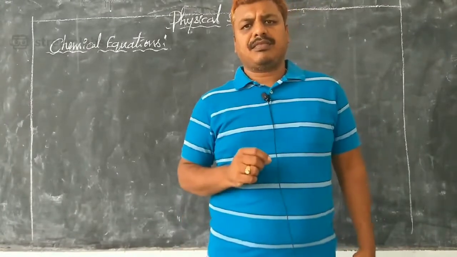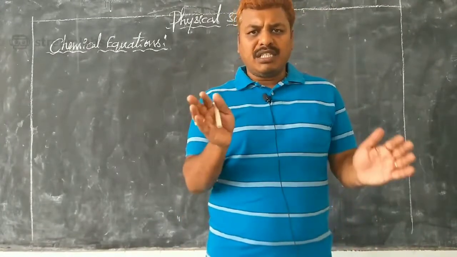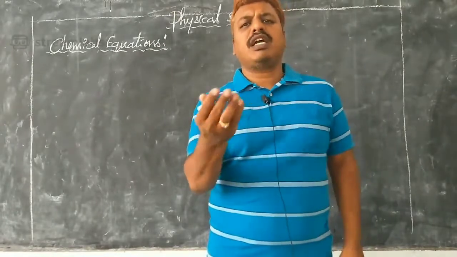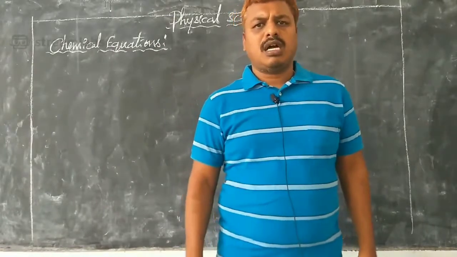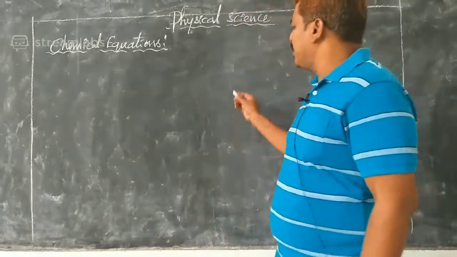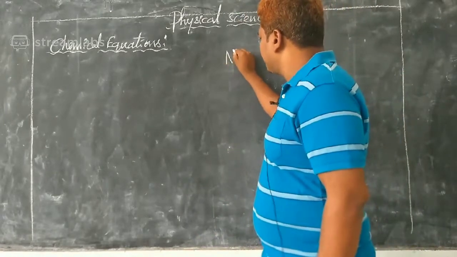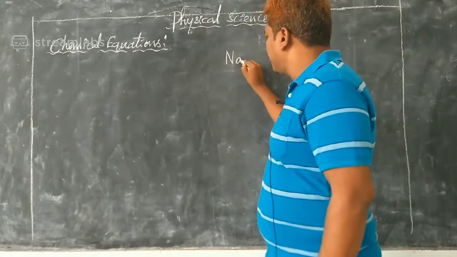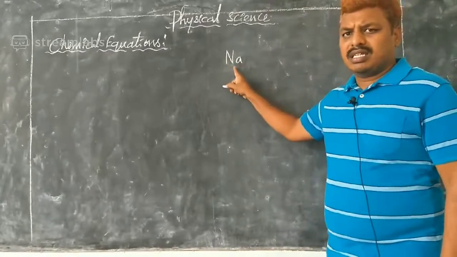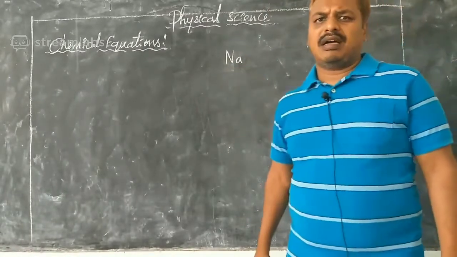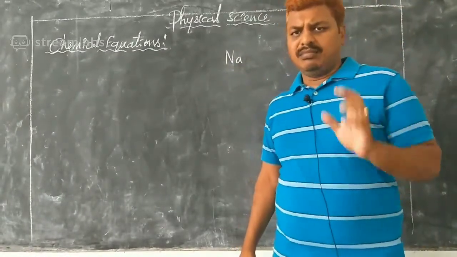Here, when you mix atoms, you will find a molecule. As an example, I have given you sodium, Na. Sodium is the 11th element.